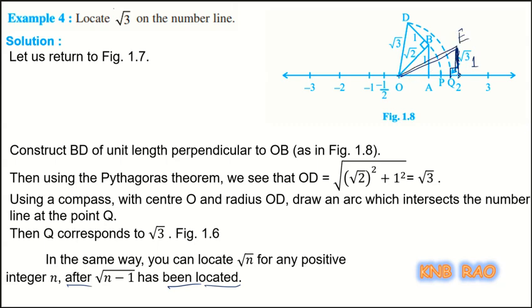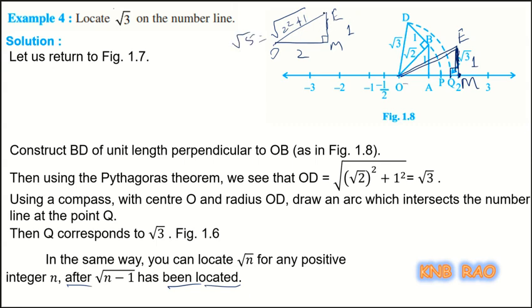Let us say O, here M, and E. OME is a triangle where OM length is 2 units, and ME is perpendicular to OM of 1 unit. That means OE is the square root of 2 square plus 1, that means it becomes root 5.